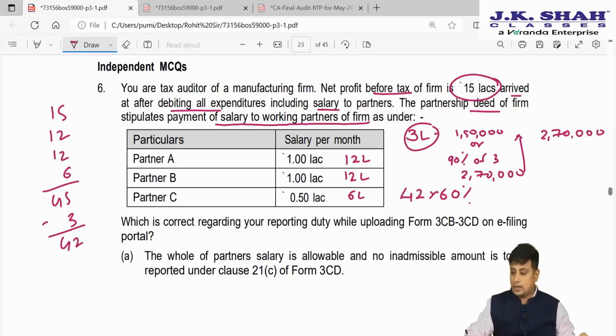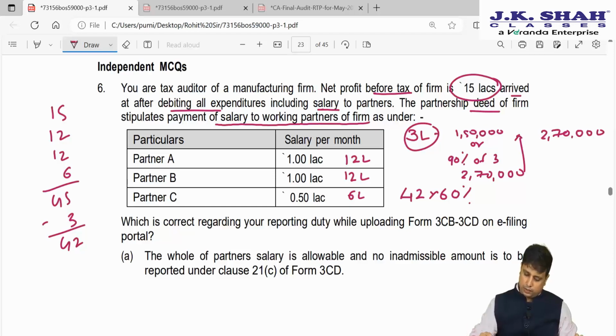How much can we give? 2790. So if I deduct 2790, how much excess have they given? 2,10,000. So here the answer will be B. The partner salary is not fully allowable, and the inadmissible amount up to 2.10 lakh rupees is to be reported. So this is based on your knowledge of your tax.